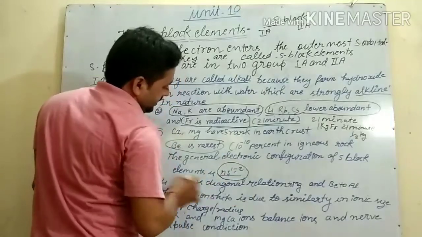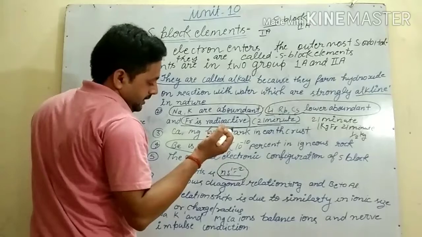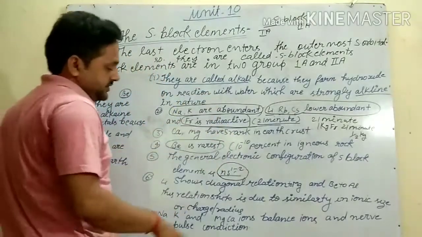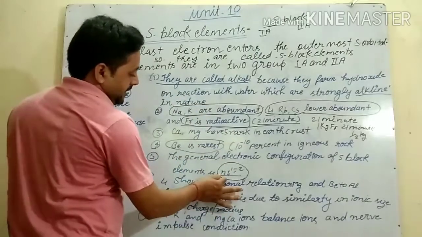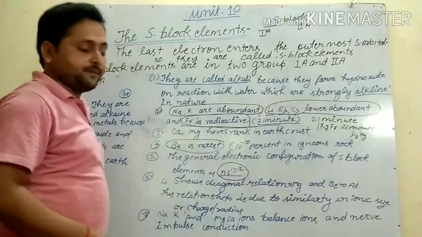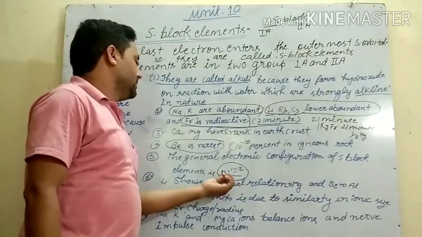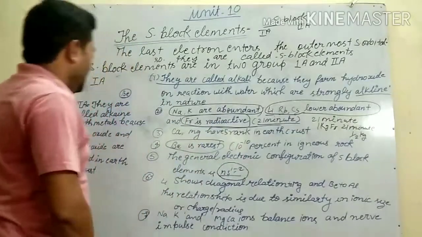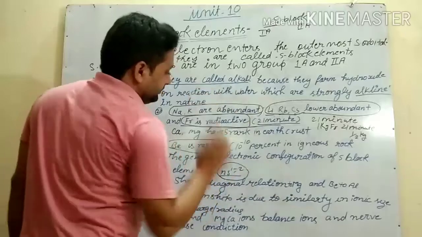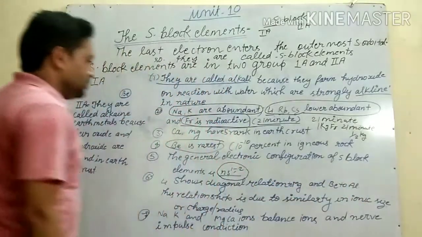You may not understand it now, but when I write the elements' configurations, you will understand what ns1 to ns2 means. But here you have to remember one thing: their general electronic configuration is ns1 to ns2. Next point is lithium, which has a diagonal relation to magnesium, and beryllium to aluminum.